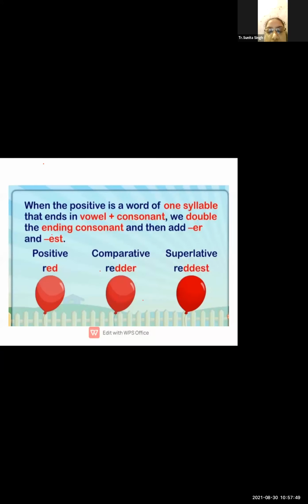All right. Now here you can see, students, if there are one-syllable words with a vowel plus one consonant, we double the ending consonant, like red, redder, reddest. Because here a vowel plus consonant word is there, you have to write redder, reddest.